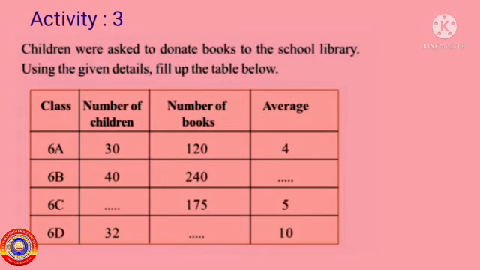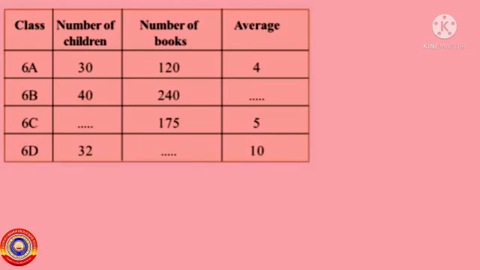Activity number 3. Children were asked to donate books to the school library. Using the given details, fill up the table below. Here 4 classes 6A, 6B, 6C and 6D are given. And the number of children in each class, number of books they donated and the average number of books donated by each class are also given. We have to find out the missing numbers from them.